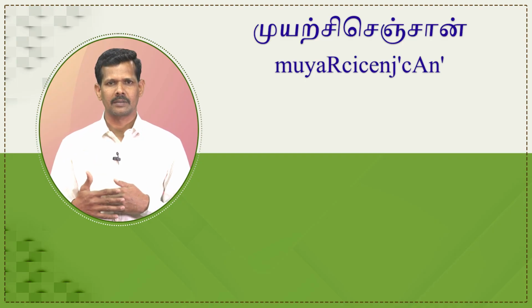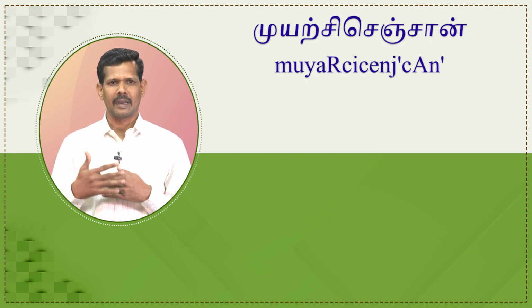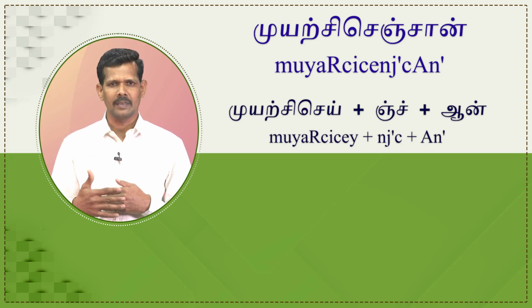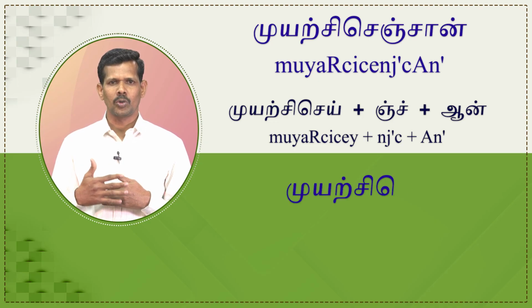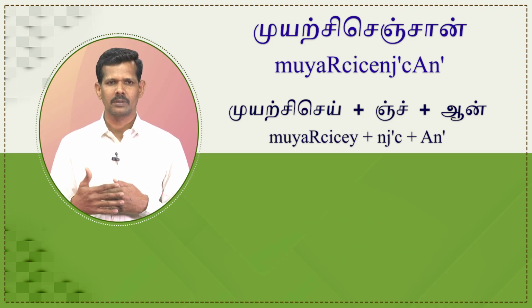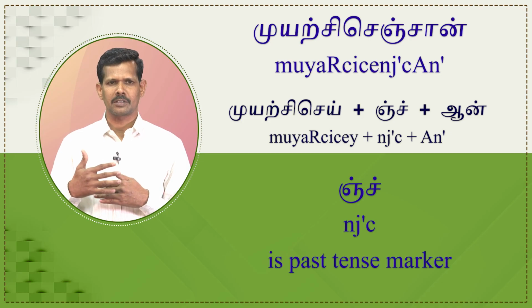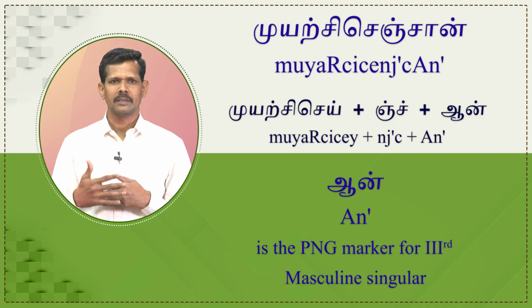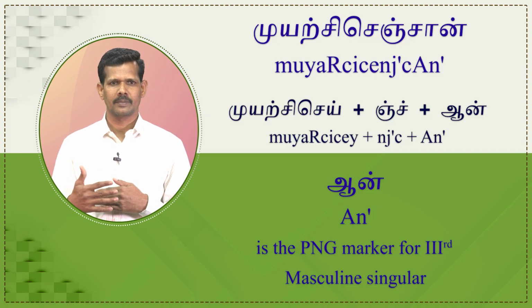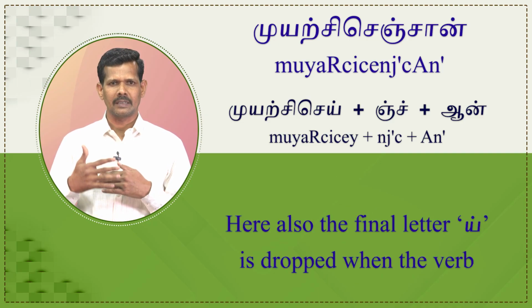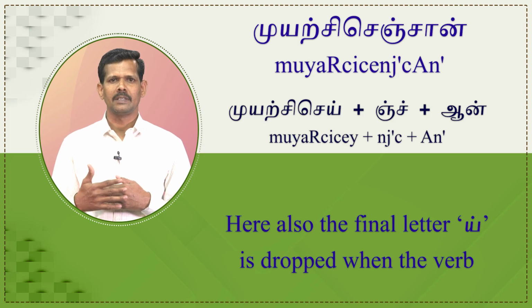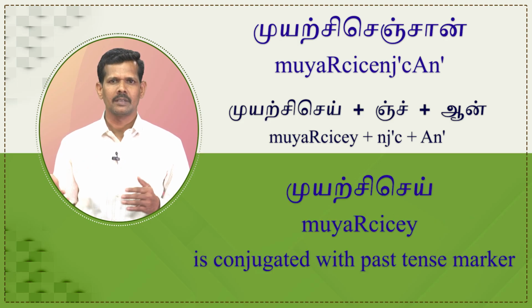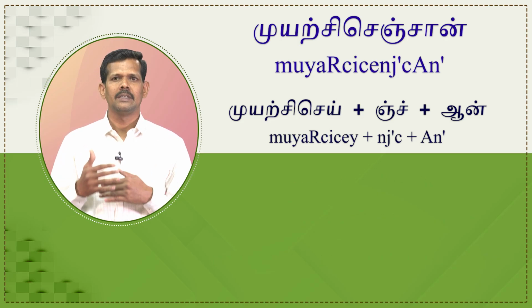முயற்சி செஞ்சான் is segmented as முயற்சி செய் plus inch plus on. Here முயற்சி செய் is verb root, inch is past tense marker, on is PNG marker for third person masculine singular. Here also the final letter is dropped when the verb முயற்சி செய் is conjugated with the past tense marker inch.